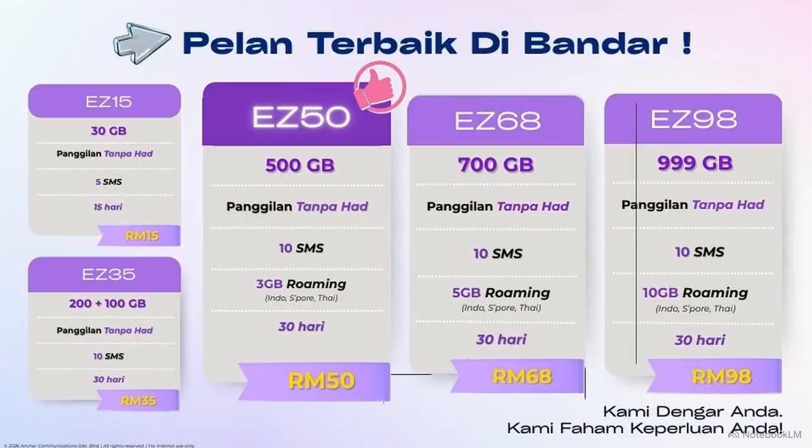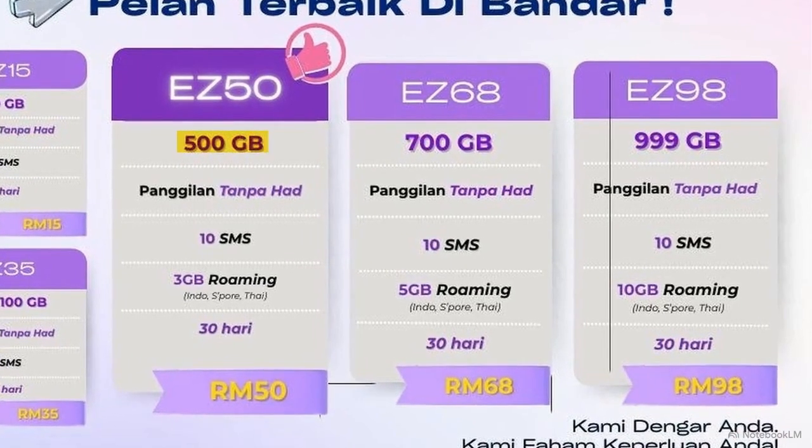This chart displays the core consumer packages, known as the Easy Plans. These make customer acquisition straightforward because they offer massive data limits at highly competitive price points. Look closely at the higher tiers. The EZ50 plan delivers 500 gigabytes, and the EZ98 plan pushes that to 999 gigabytes. These specific packages provide an immediate advantage when selling against standard market rates.